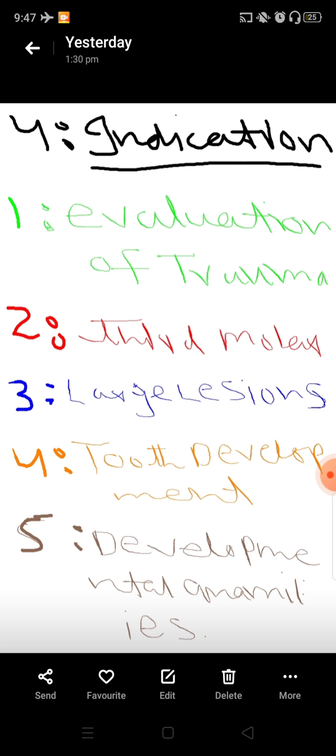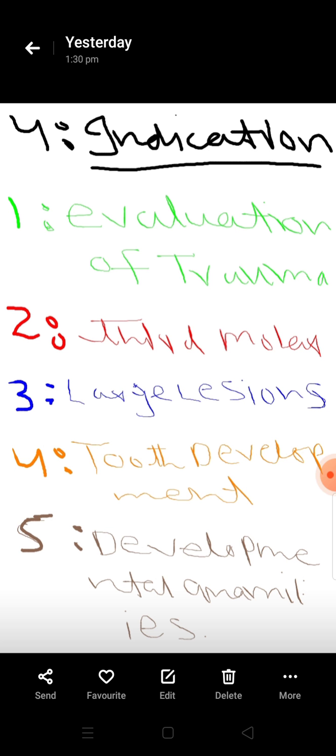Second indication is third molar. We take OPG if there is third molar impaction. For impaction of third molar, to watch the path of eruption of third molar, we do OPG. The third indication is large lesions. To evaluate large lesions in mandible and maxilla, again we do an OPG.